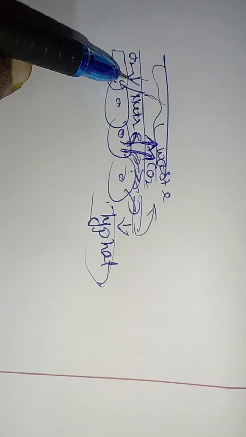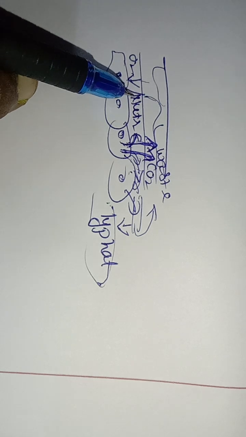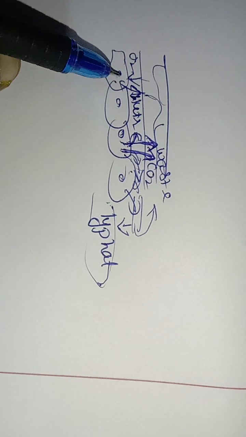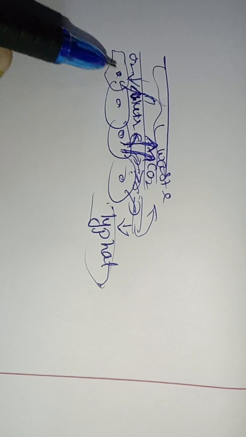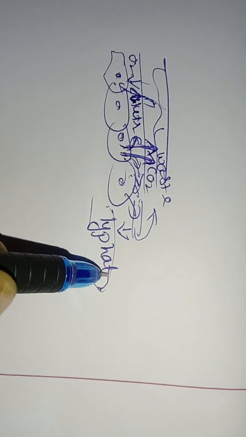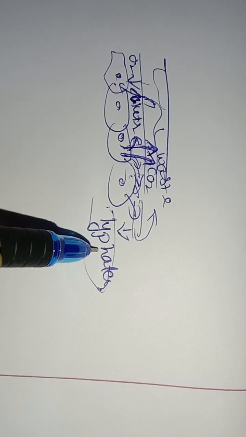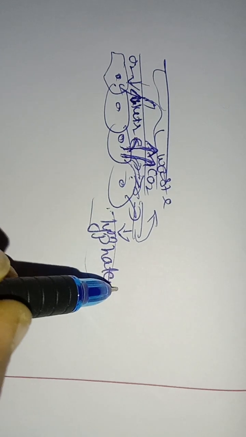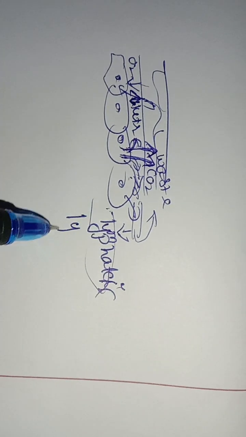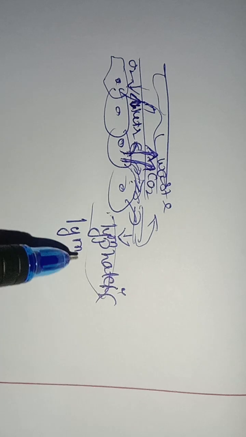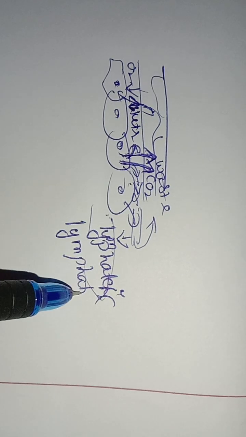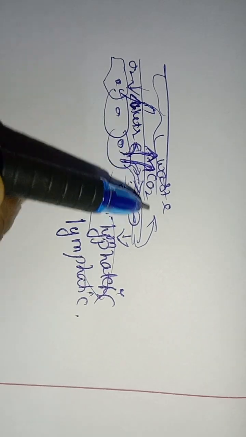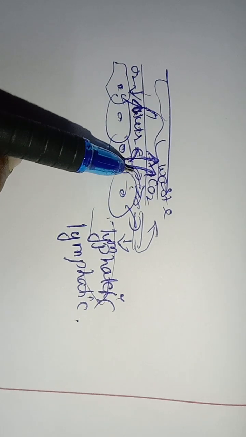Whenever nutrients and oxygen are exchanged, something may leak, so this is also sent back to the blood capillaries through the lymphatic system. These are parallel to the veins.